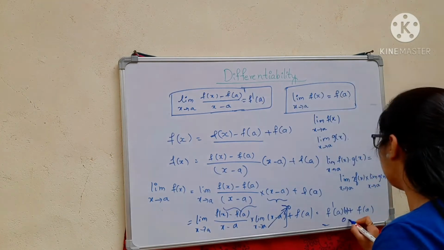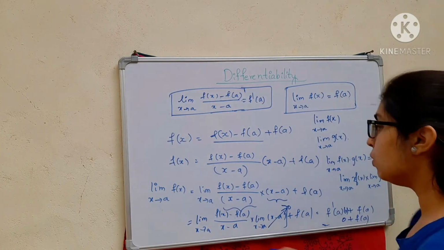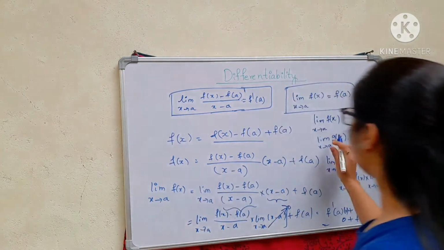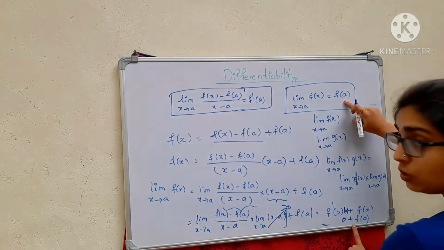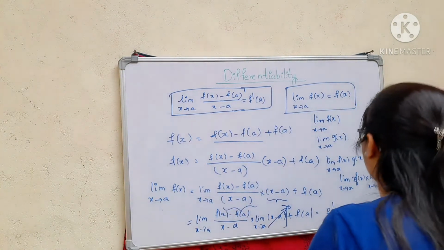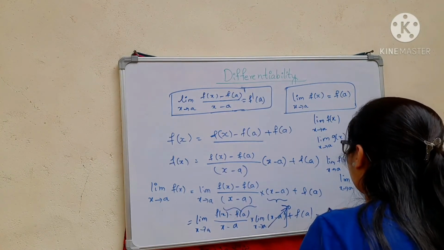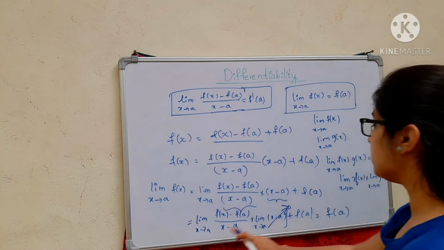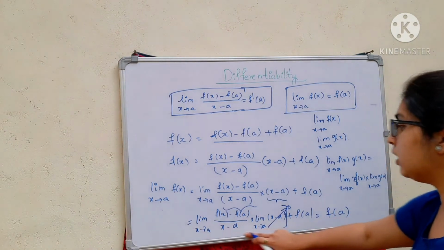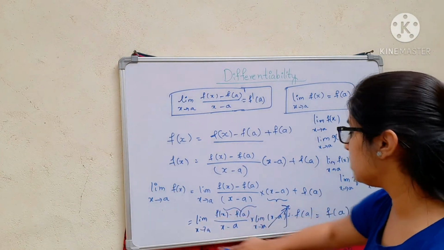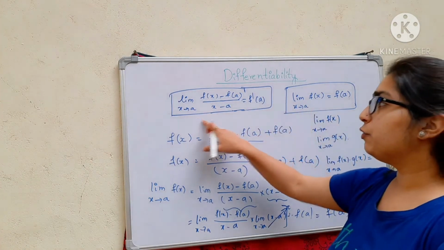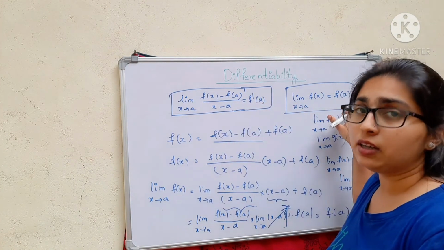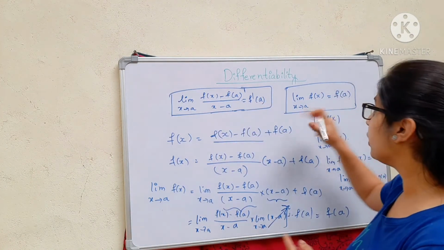So this becomes 0 plus f of a. So you can say limit x approaches a, f of x is equal to f of a, because the whole term becomes 0, so you are left with f of a. So I proved that a differentiable function will be a continuous function itself.